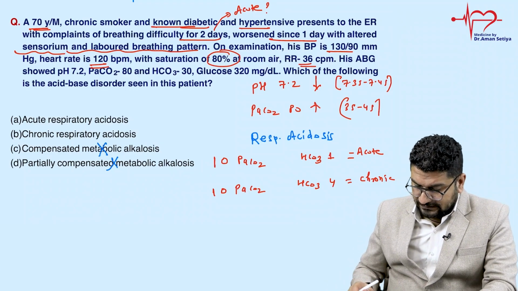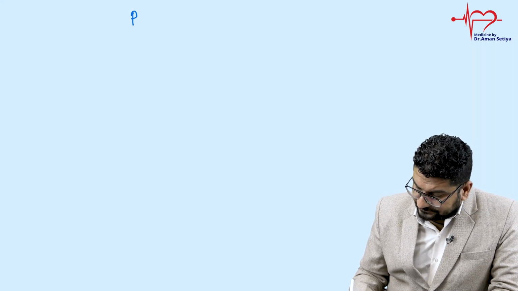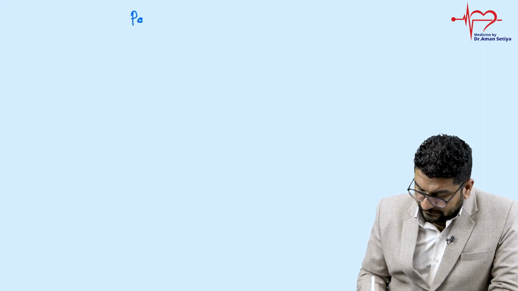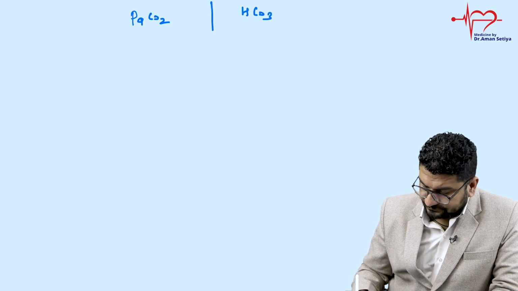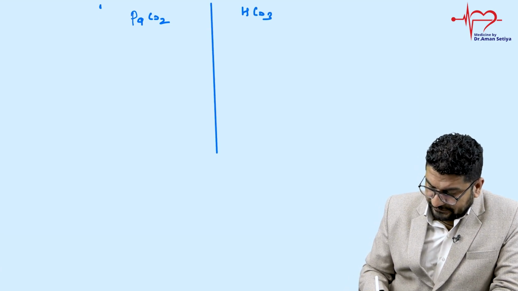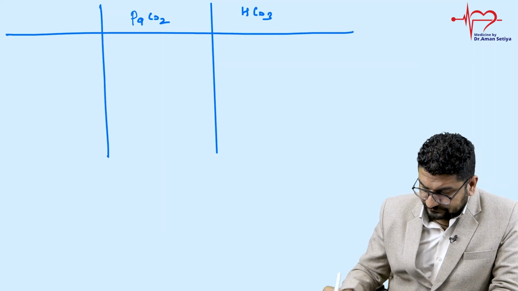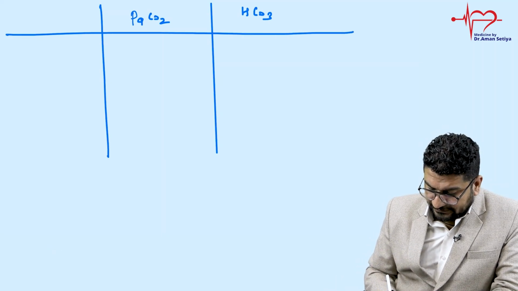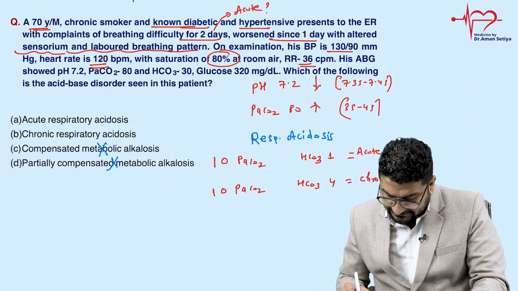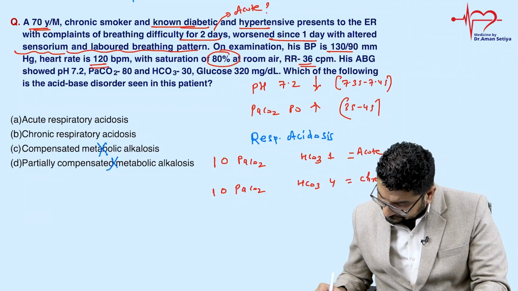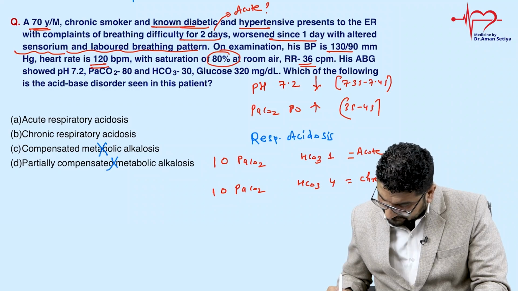So let us make the same thing again. I am writing here PaCO2 value, and here I am writing bicarbonate value. Suppose it is an acute process. PaCO2 is given 80.